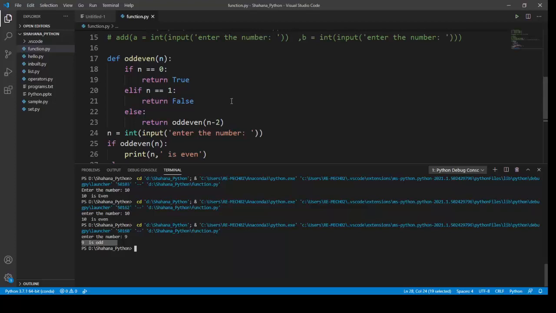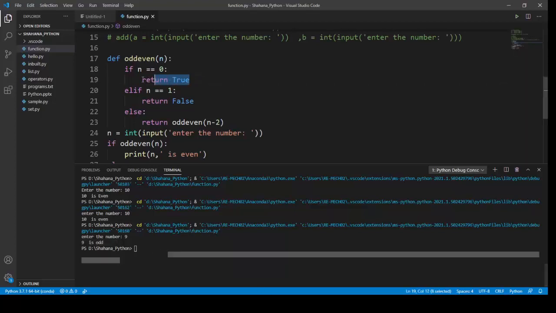This is another method of creating my odd or even function. We use a return statement. The return statement is nothing but it returns the value of the function. It is similar to a print statement, but print is going to print in my console, but return is going to return some value of the function.